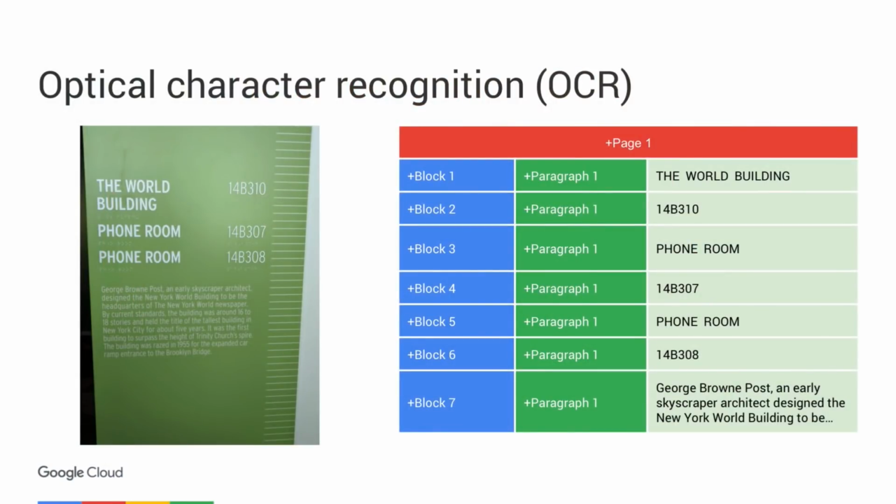First, we'll look at OCR, or optical character recognition. This is a photo I took at the Google New York office, and we can see that OCR was able to extract all the text from this image and also tell us where that text was in the image.